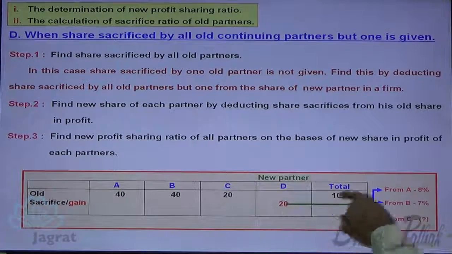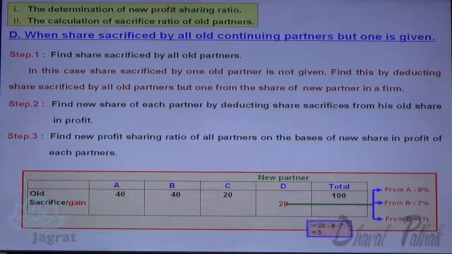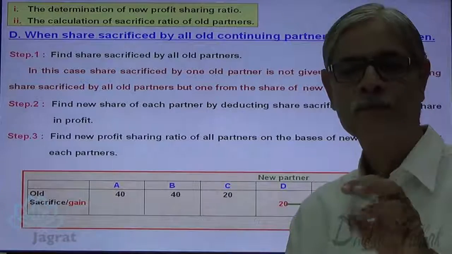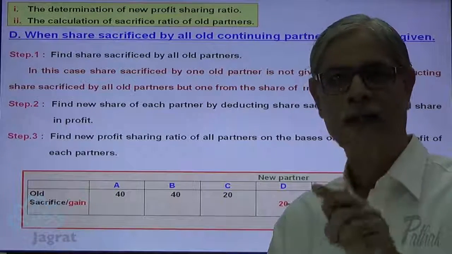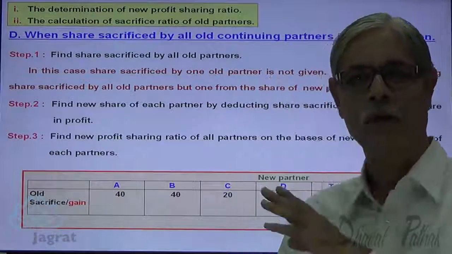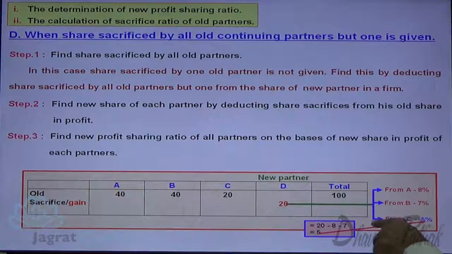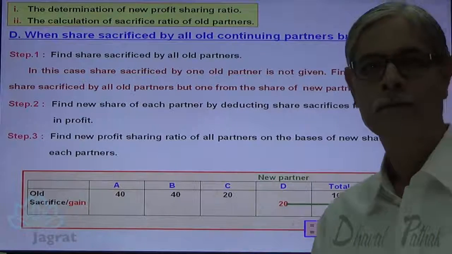So, from 20%, if you deduct 8% and 7%, you will get the share sacrificed by C, 5%. So, this is the operation of this first step. I found out the share sacrificed by one partner whose information was not given to me. How I found out? From 20% I deducted 8% and 7%. I found out the sacrifice made by C to be 5%.